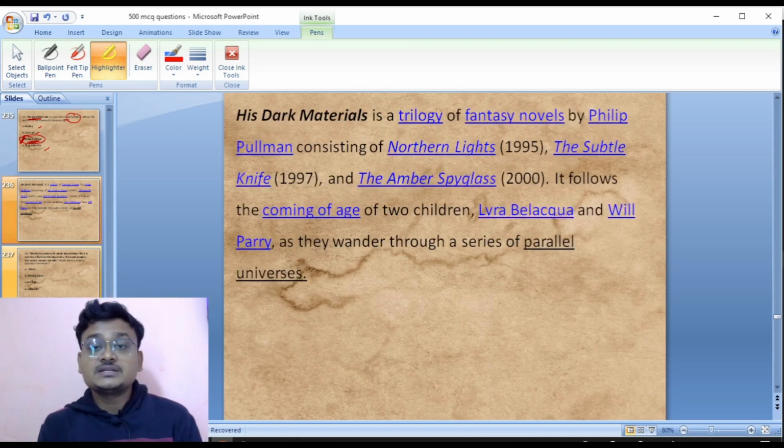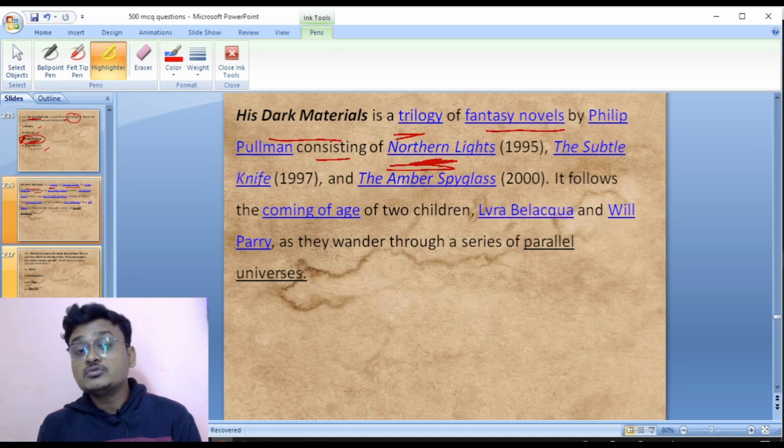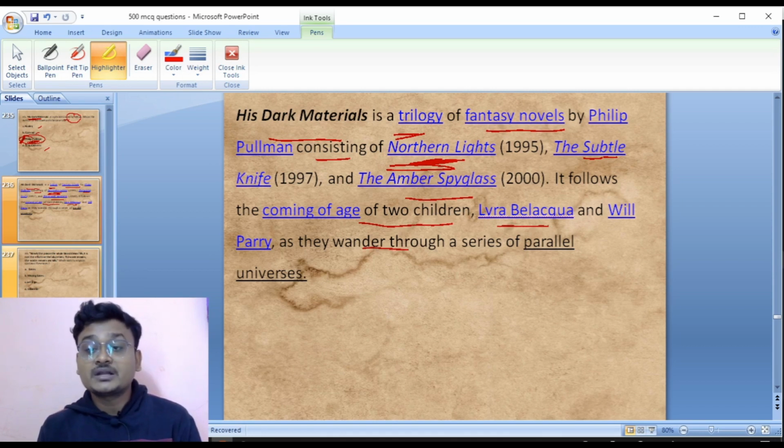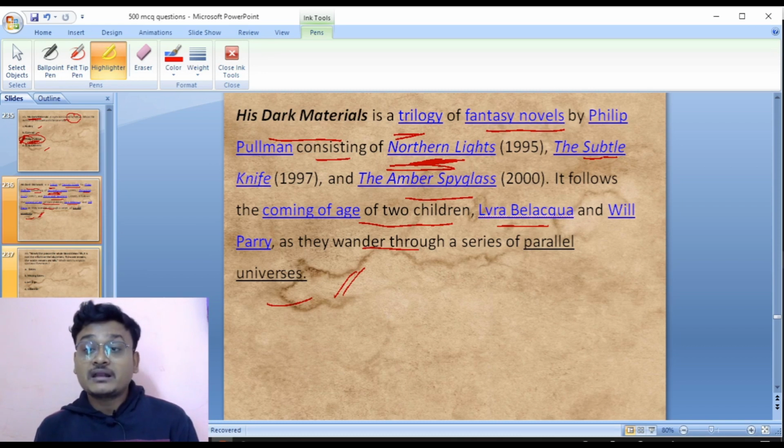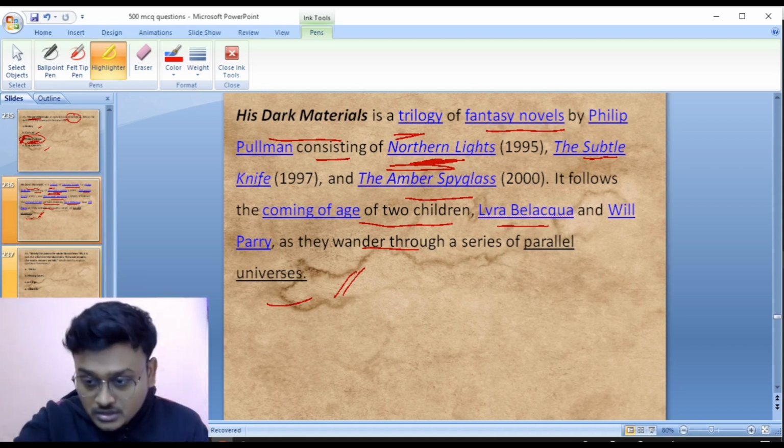His Dark Materials is a trilogy of fantasy novels by Philip Pullman consisting of three books: Northern Lights, The Subtle Knife, The Amber Spyglass. It follows the coming of age of two children, Lyra Belacqua and Will Parry, as they wander through a series of parallel universes. So it was written by Philip Pullman. Okay, now move to the next slide here.